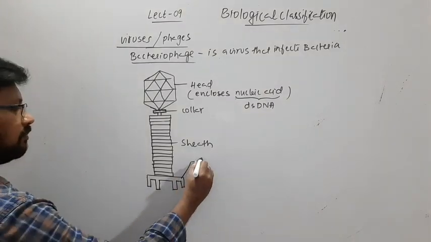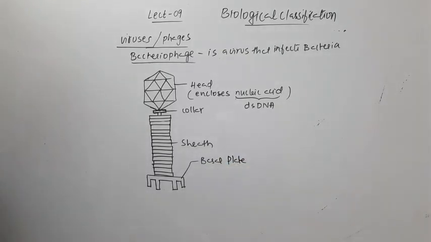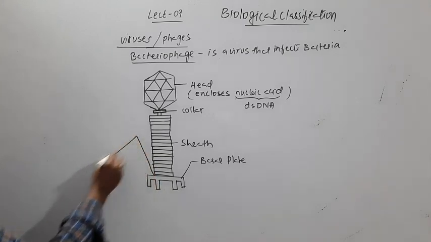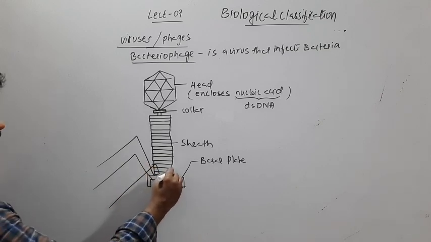This is the basal plate, and it supports the tail fibers. Here these are the tail fibers.